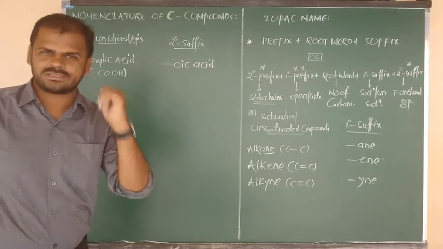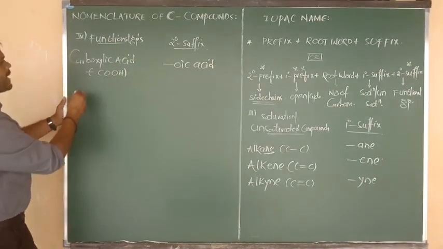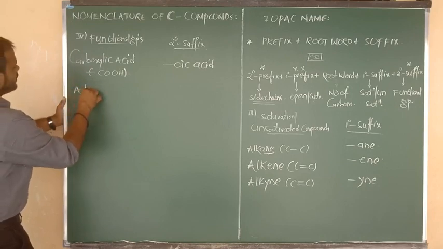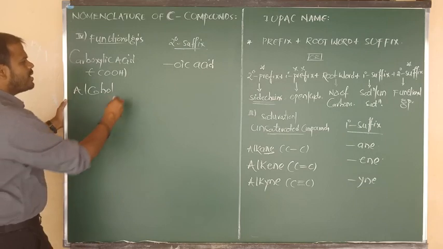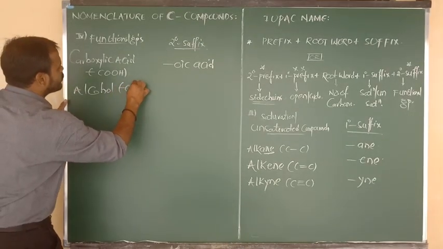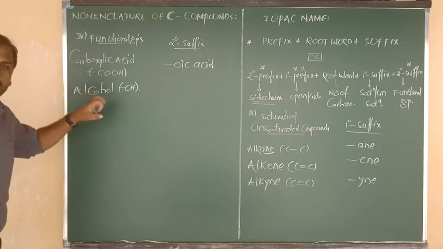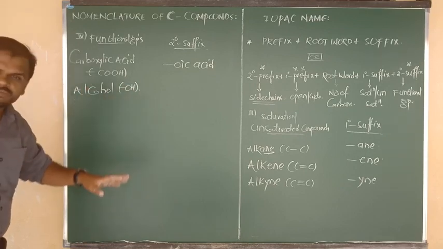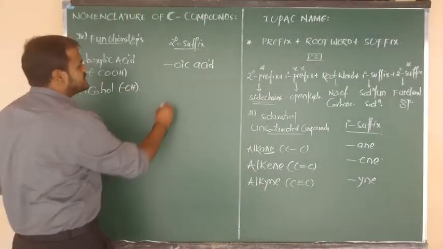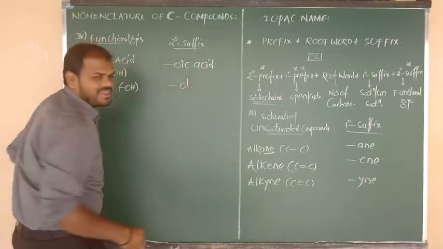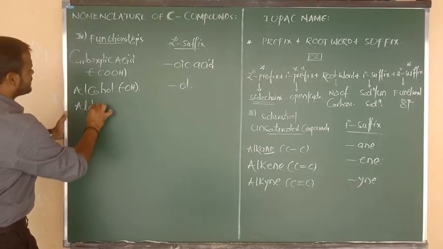This is your focus. Okay? Right. Next, suppose the given organic compound is alcohol. What is the formula of alcohol? The functional group formula is OH. If the organic compound contains OH as the functional group, then finally we add the secondary suffix ol. You know that meaning very well. Next, suppose the compound is the aldehyde.